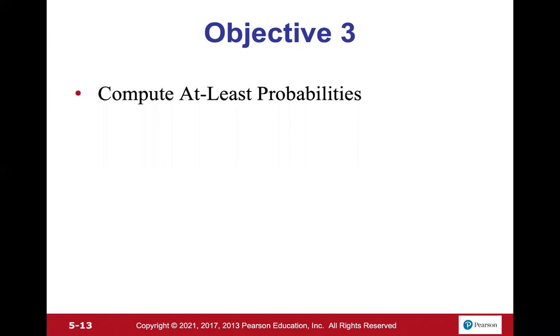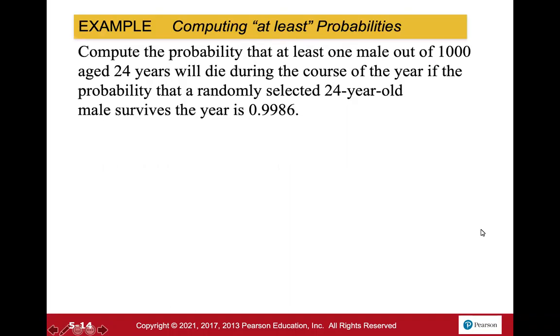Okay, so next we're going to compute at least probabilities. So compute the probability that at least one male out of the 1,000 aged 24 years old will die during the course of the year if the probability that randomly selecting a 24 male survives that year is 0.9986. Okay, so looking at this probability, the best way to see it is if we have a smaller sample, so that way you guys could see exactly what's going on.